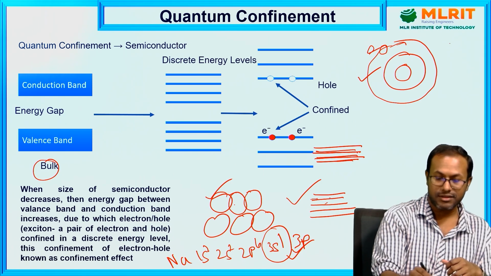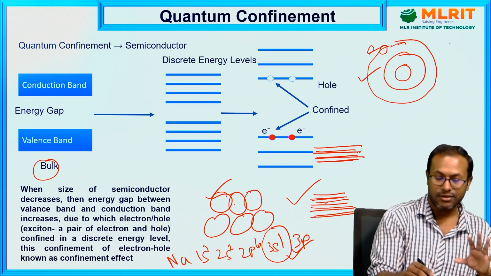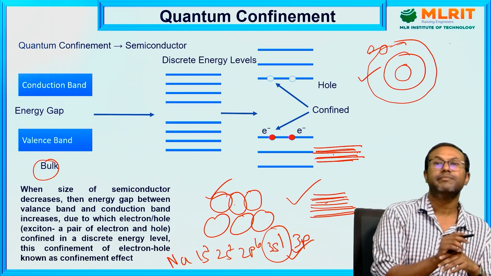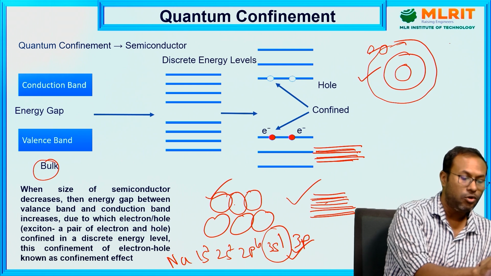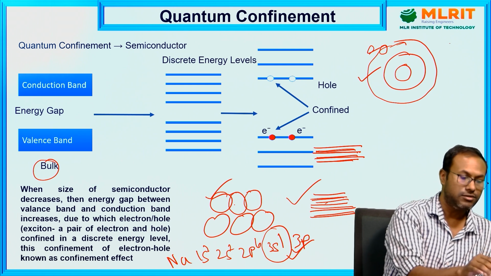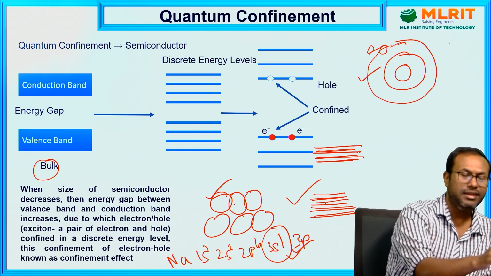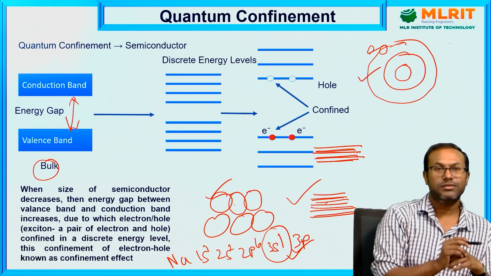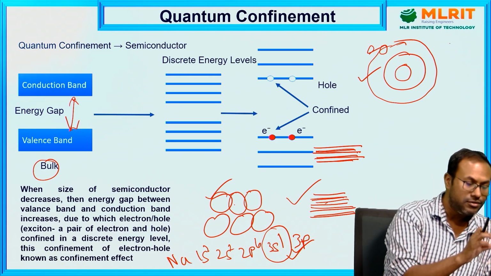The energy band constructed from the valence orbitals is the valence band, and above the valence orbitals, the empty orbitals where there are no electrons are energetically close to each other, and that makes a band, the conduction band. So in this way there are two bands, the valence band and the conduction band. The valence band is occupied by the valence electrons. This is the band structure of a bulk material, with the valence band and conduction band, and in between them there is an energy gap. So we got the classical picture of what the valence band is, what the conduction band is, and that between them there is an energy gap.